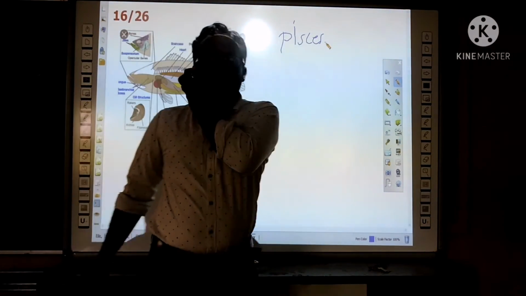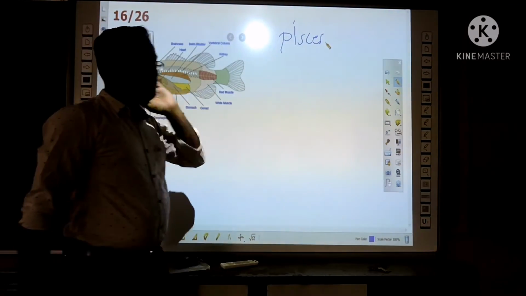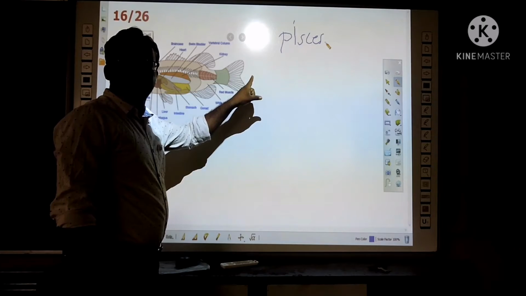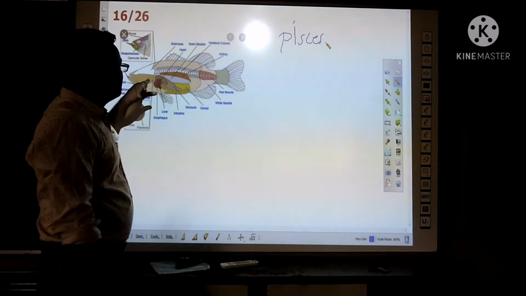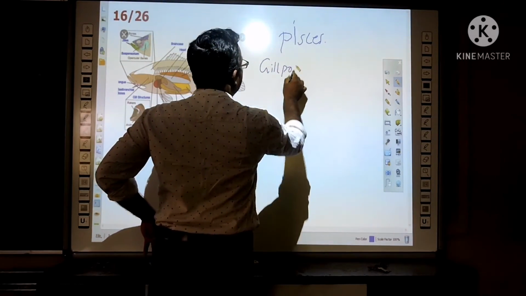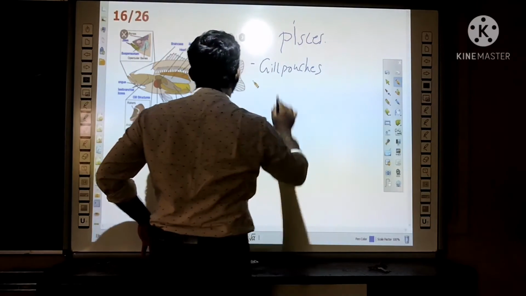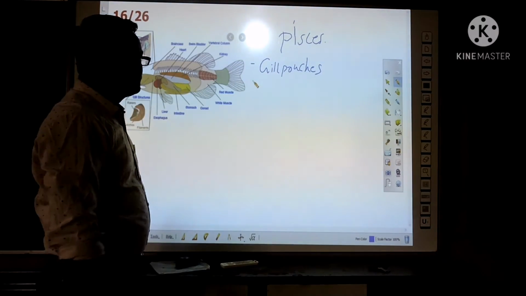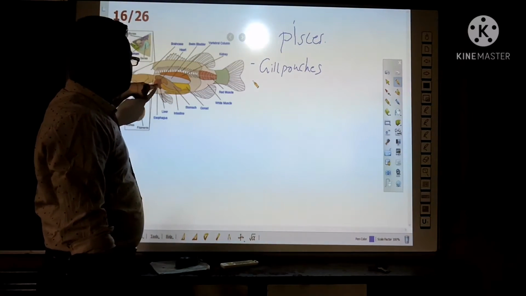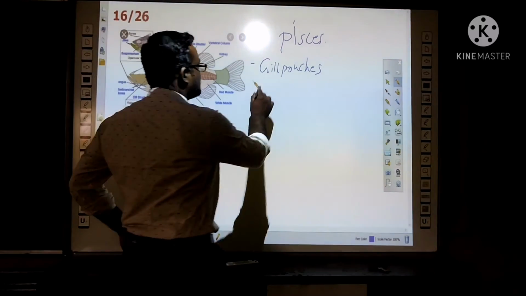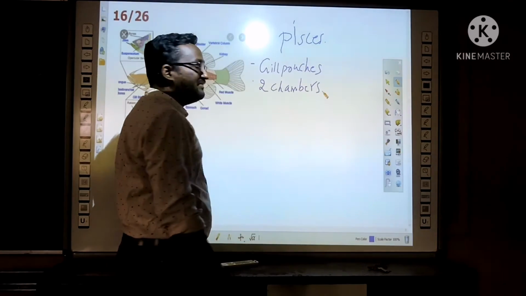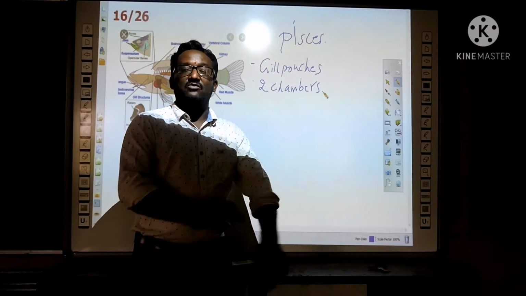So the most familiar animals, fishes, are kept in this group. They have a tail and fins for locomotion. Then they have gills for respiration, gill pouches. The body is covered with scales. And they are aquatic animals. The heart of the fish has two chambers. They live in all types of aquatic ecosystems.